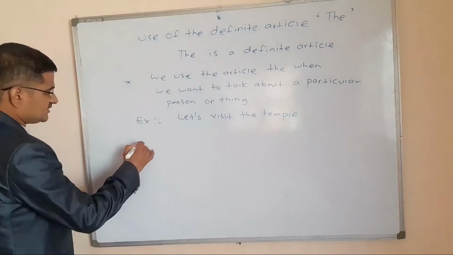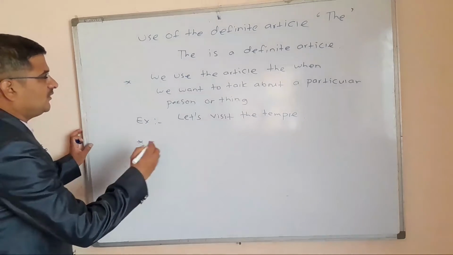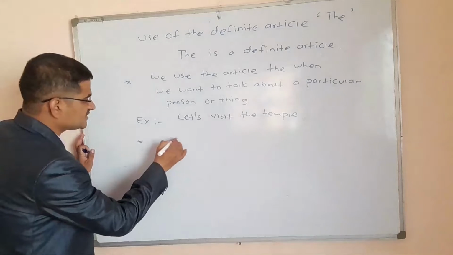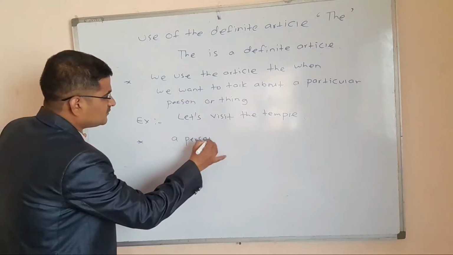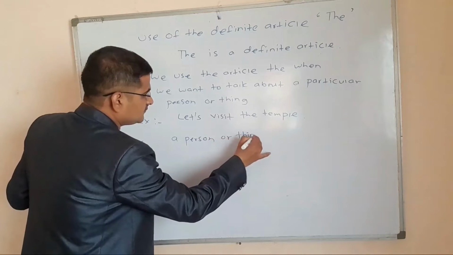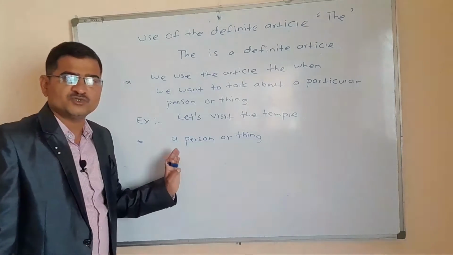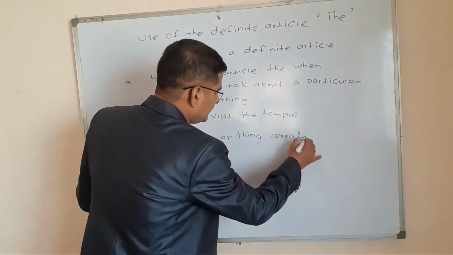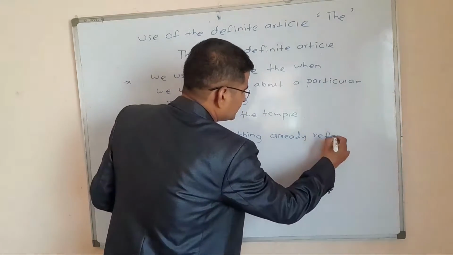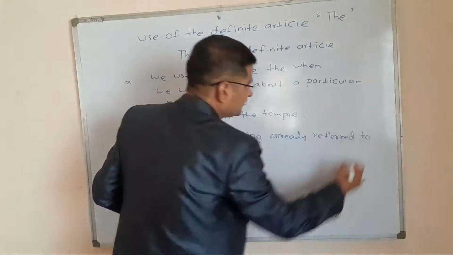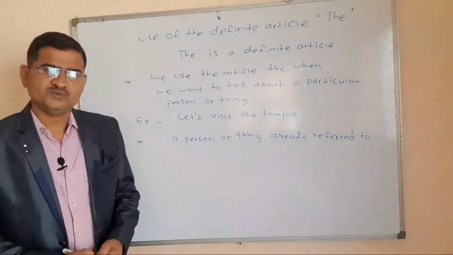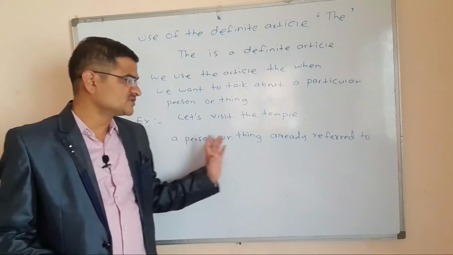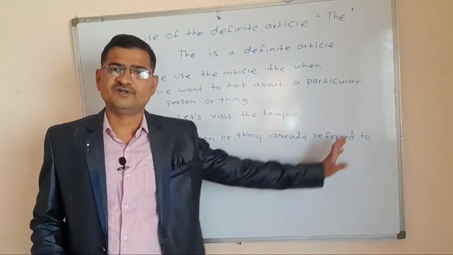Again, when do we use the article the? When we talk about a person or thing already referred to.